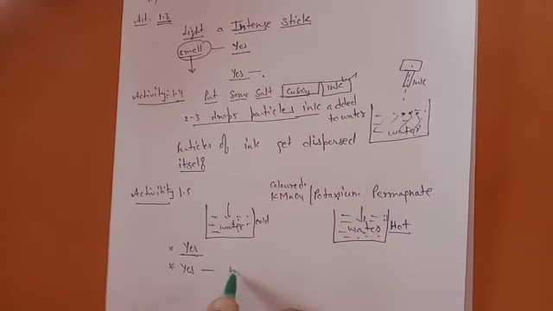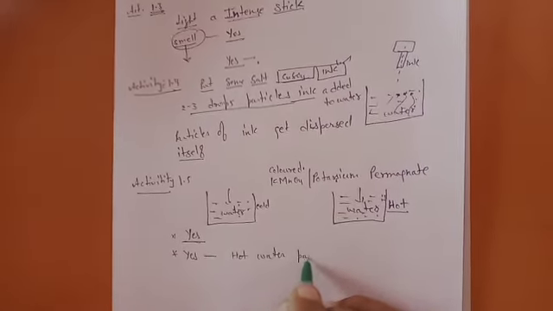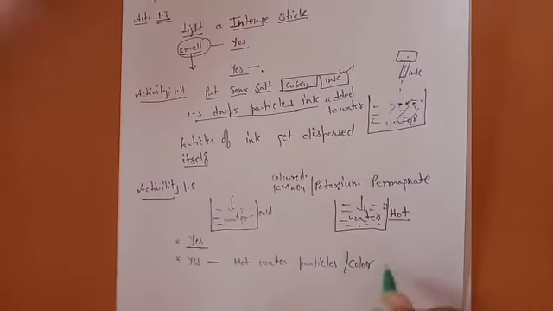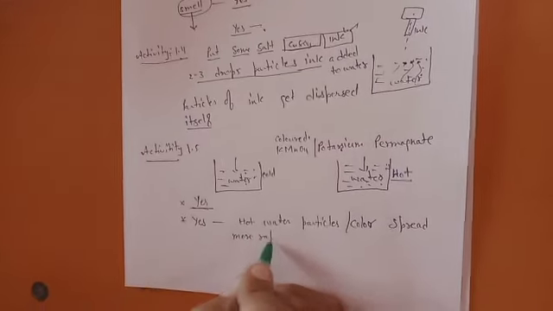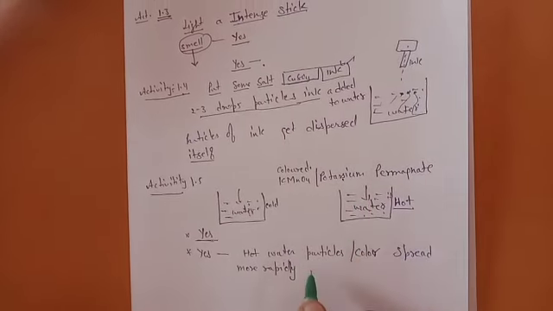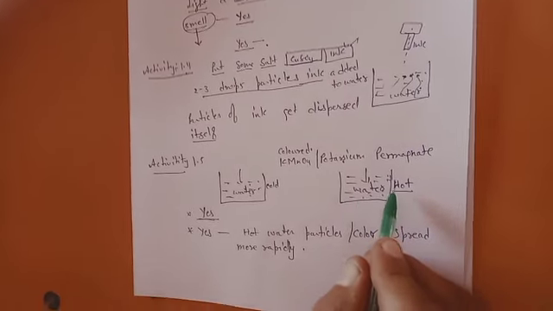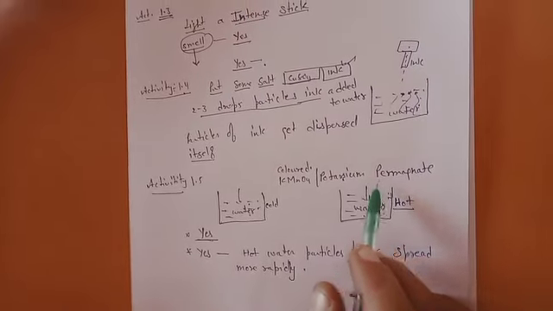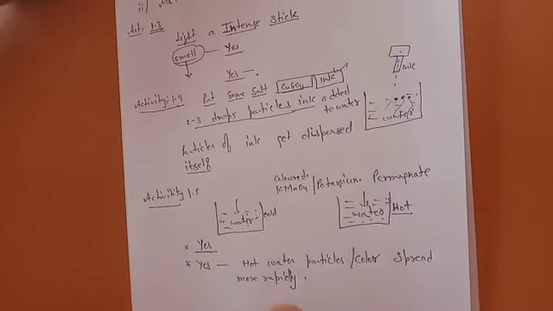In the case of hot water, the particles, or you can say the color, spread more rapidly. Why? Because particles get energy from the heat. This heat energy of the water, because it is already hot, is gained by the potassium permanganate particles, and that's why they move faster and the color spreads more rapidly.